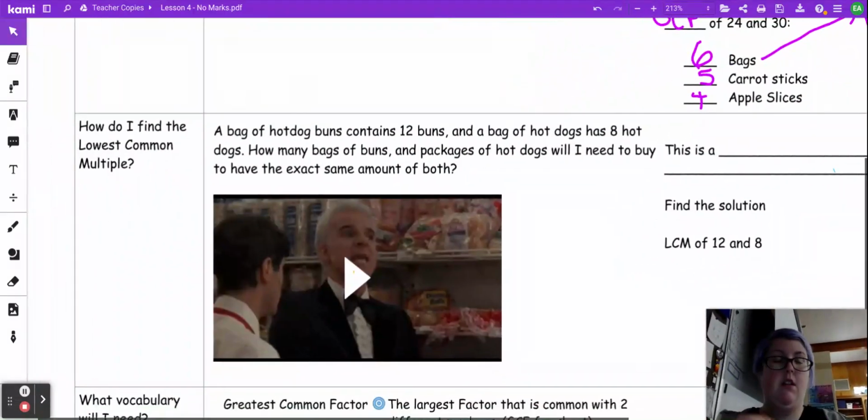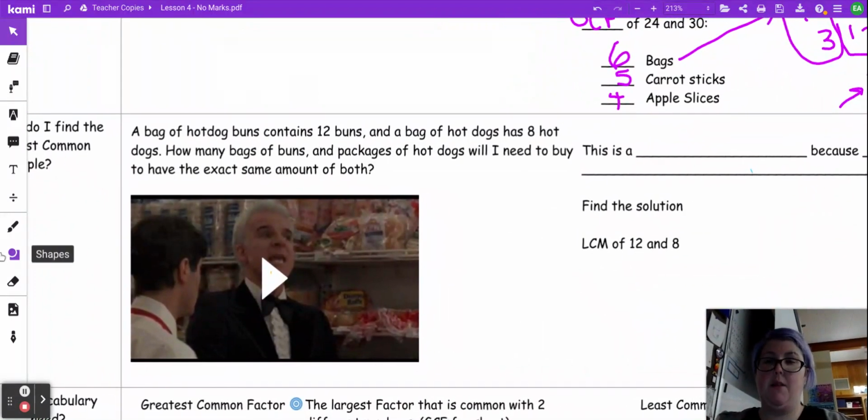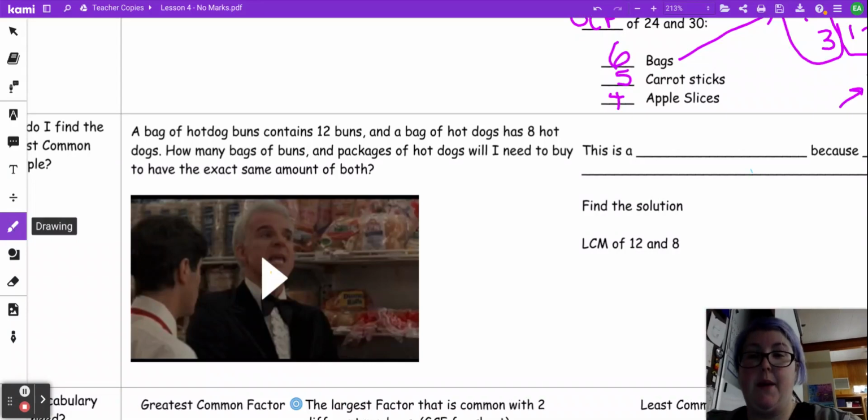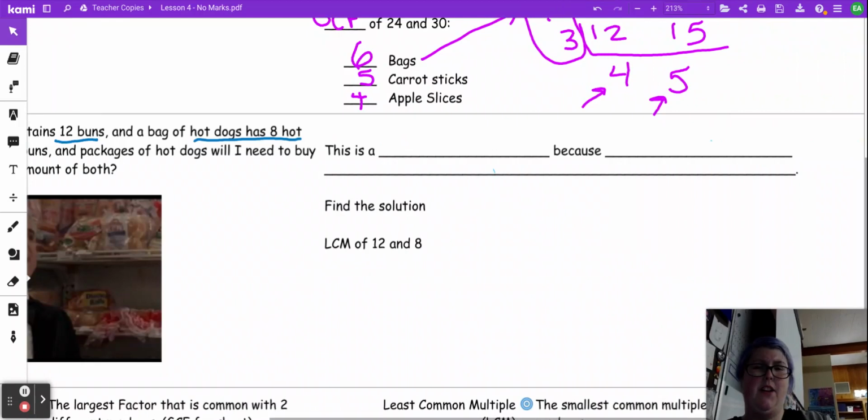So I think you can guess we are going to talk about least common multiple. We have a bag of hot dogs. A bag of hot dog buns has 12, and hot dogs have 8 hot dogs in the package. The classic problem, why do they not come in the same? Well, that's because they want you to do the math first.